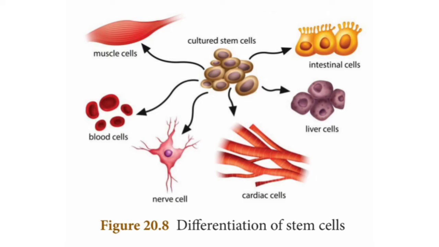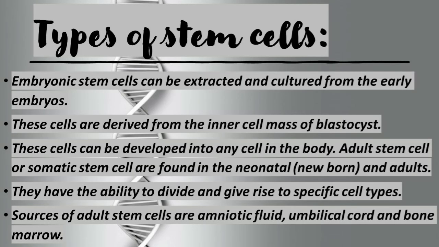Embryonic stem cells can be extracted and cultured from the early embryos. These cells are derived from the inner cell mass of the blastocyst. What do you mean by blastocyst? It is nothing but a structure formed in the early development of mammals. It possesses an inner cell mass which subsequently forms the embryo. These cells can be developed into any cell in the body.